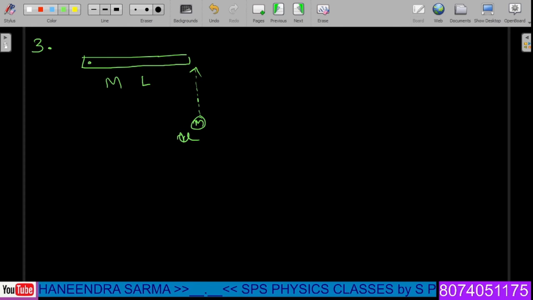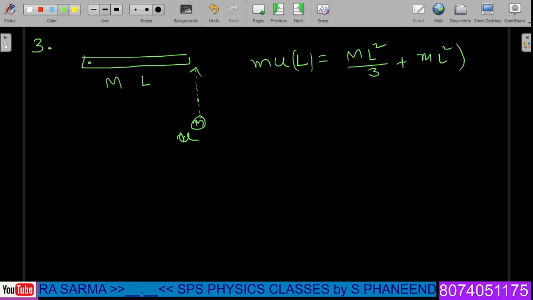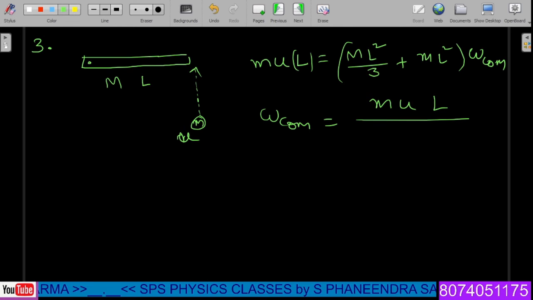After then both are rotating. Then in such a case, mu into radius of rotation, which is L here, is equal to the moment of inertia of the rod about the point, which is one corner, M L square by 3 plus m into L square, into omega common, we have to write down here. Then omega common is given by mu into L divided by